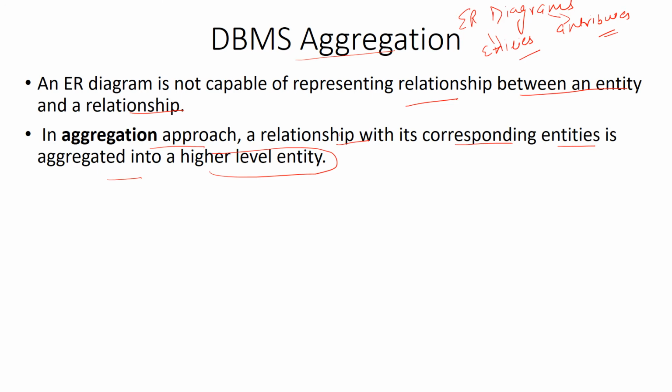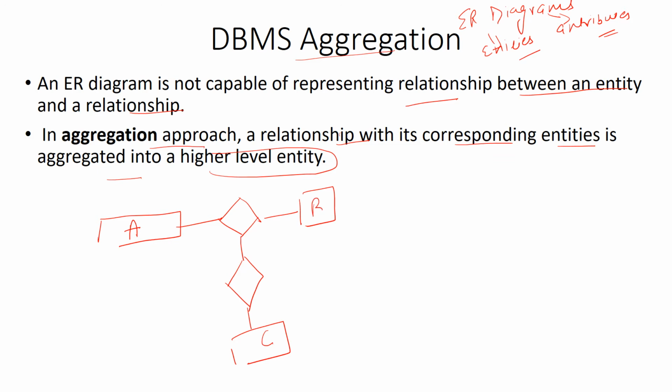I know it sounds confusing, but don't worry, the example we will take will clear all your doubts. For example, we have entity A which is related to entity B, and this relationship is further related to entity C, right?